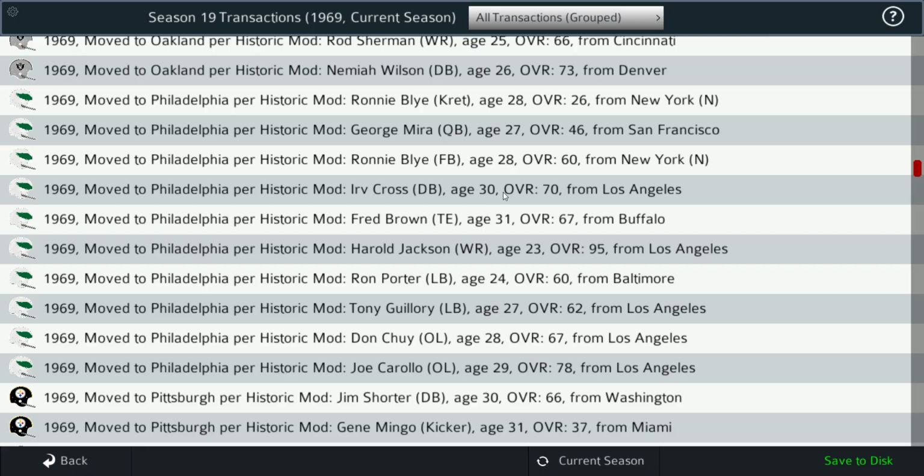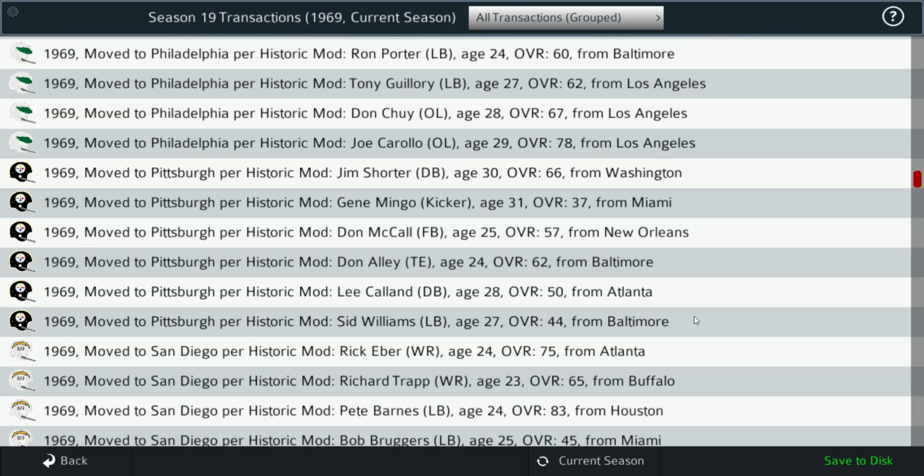But Irv Cross, a big name there, being signed. Harold Jackson signed from the Rams over to the Eagles in '69, as well as Joe Carollo, offensive lineman, signed over to the Eagles from the Rams.